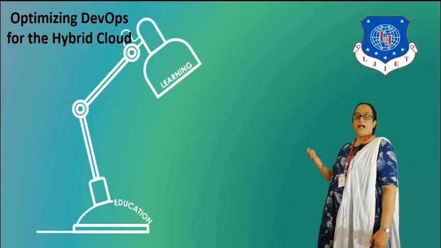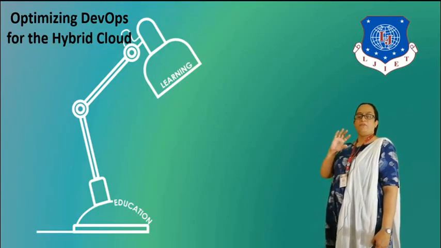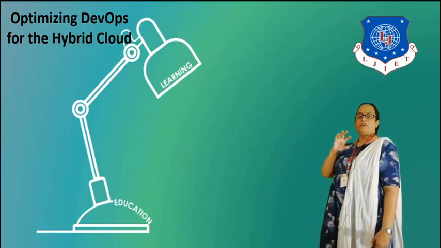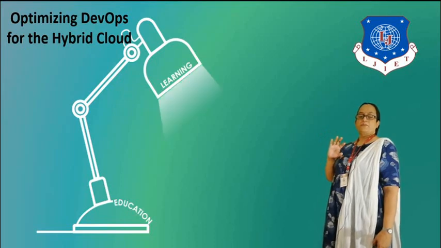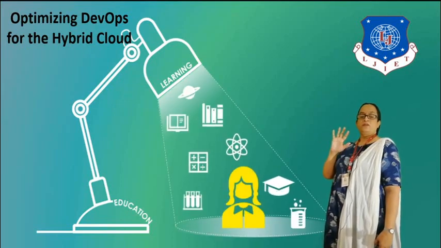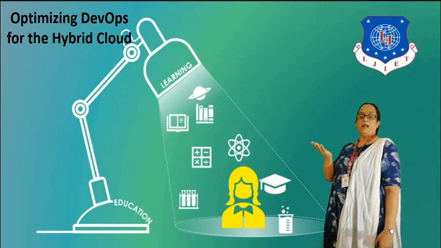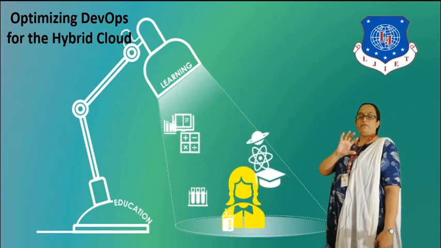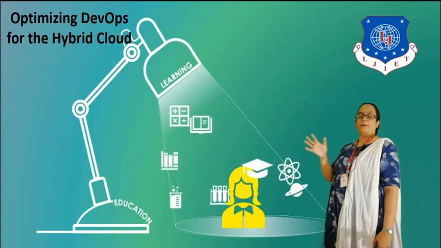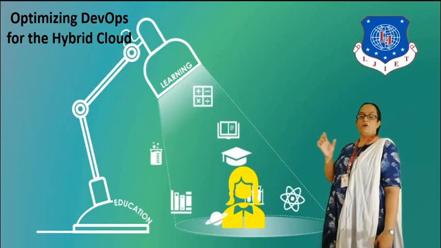So basically hybrid cloud, as I told you, is a combination of private and public and different managing software that are combined together to form a hybrid cloud. So DevOps basically is focusing on optimizing the hybrid cloud architecture. DevOps is a combination of two words, that is software development and IT operations. So they have combined the word Dev, development, and Ops, IT operations. So that is how DevOps has come up.